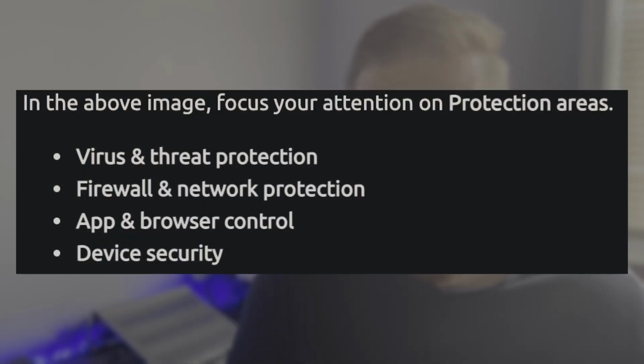Now, by default, you will have Windows Security and its own kind of built-in security system, but you can also install third-party apps like McAfee and other kinds of apps, and those will integrate pretty well, but you won't necessarily be worse off if you're also just using the standard Windows Security. Here you get all the things you like to see. You get virus and threat protection, a firewall, app and browser control, and device security.